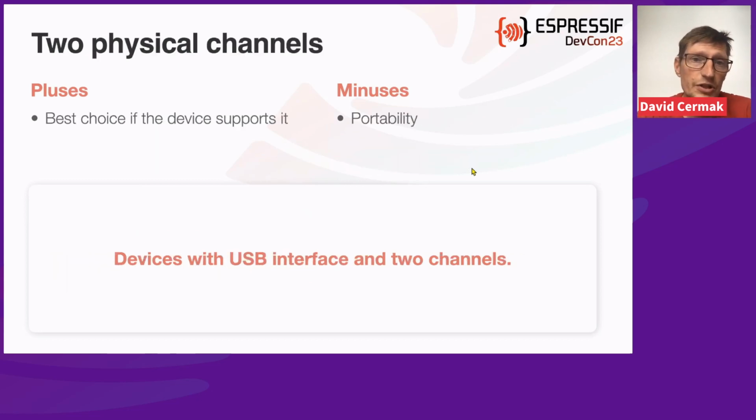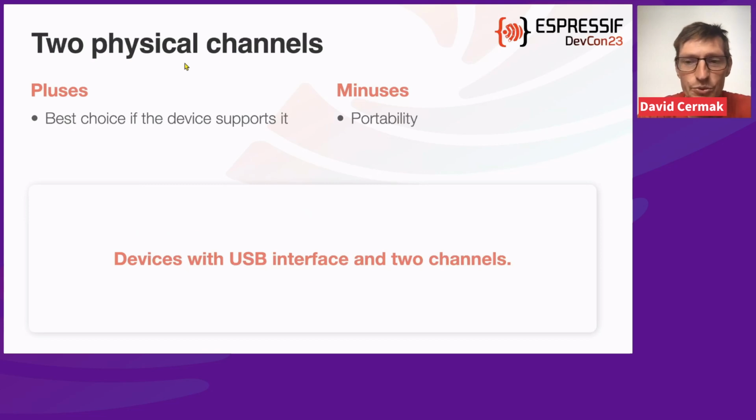The last option, using two physical channels, is usually the best choice if your device supports it. The only potential drawback is portability, if, for example, we need to use another device that might not support it. And this is also great for devices with a USB interface, because these two channels don't have to be real physical channels, or almost physical channels inside one USB interface.